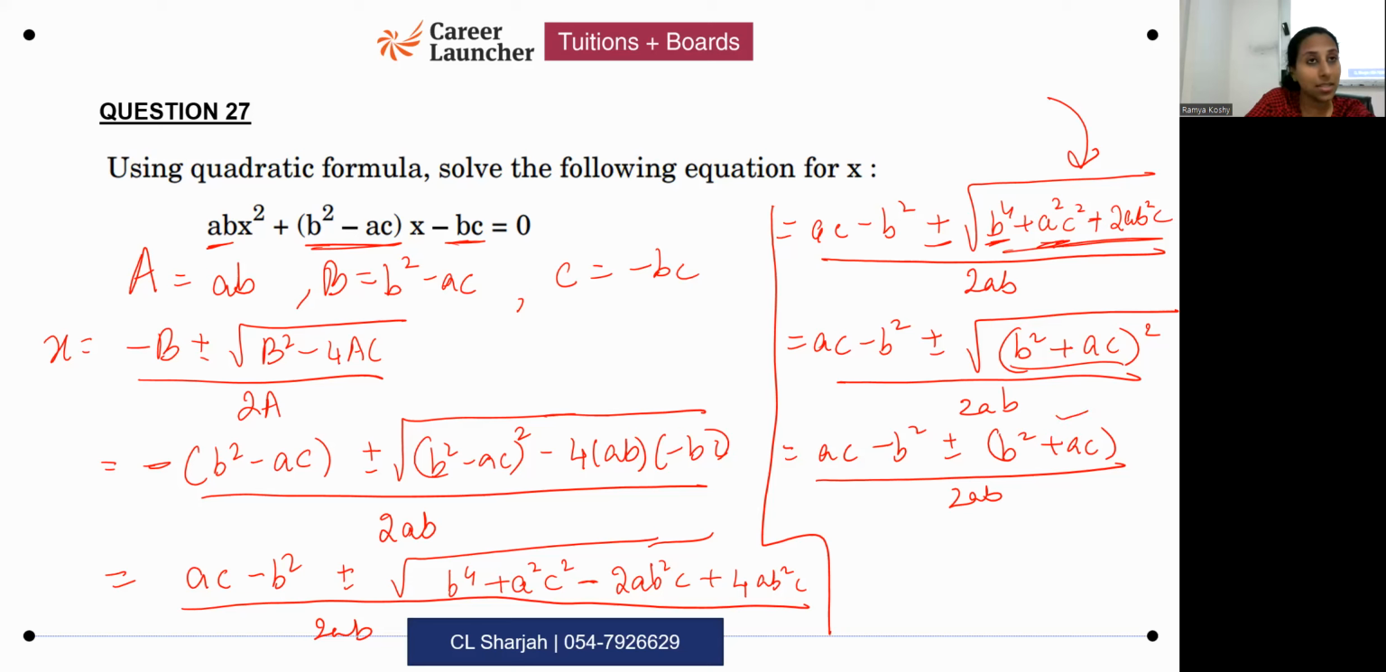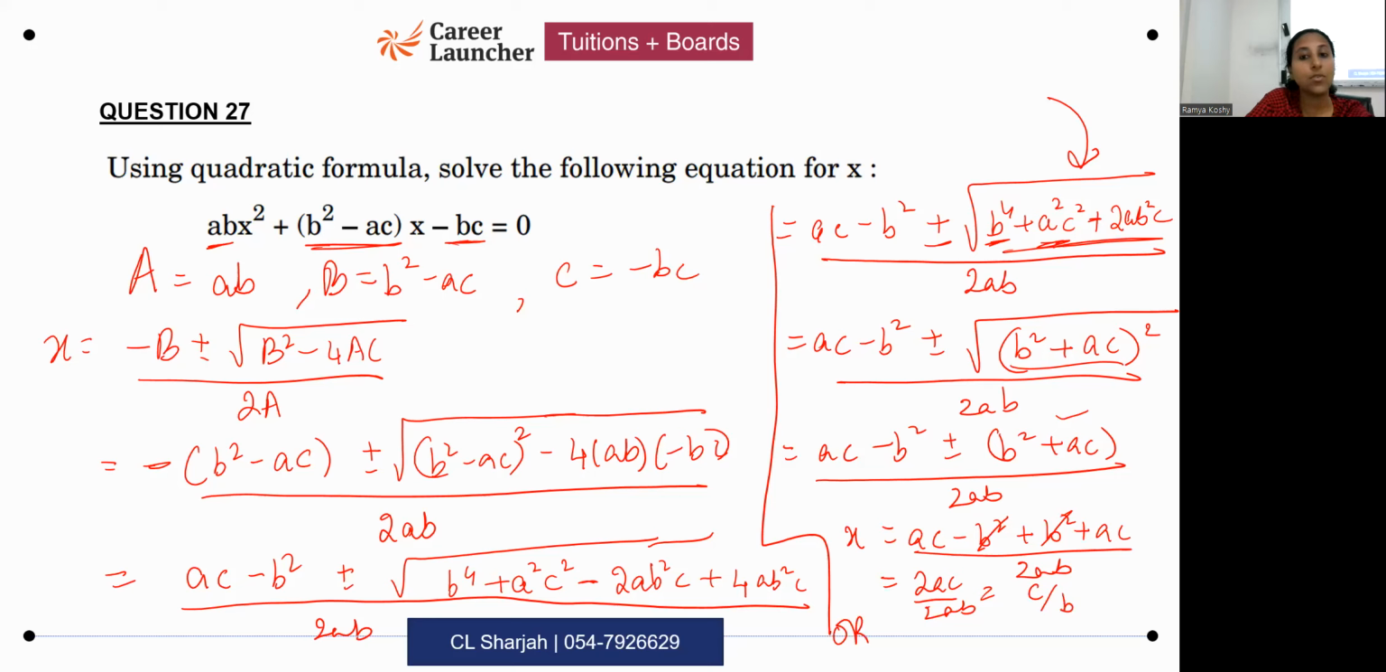Do not leave your answer like this. Separate it out and find both values of x. So x could be ac minus b square plus b square plus ac by 2ab, which is 2ac by 2ab, which is c by b.